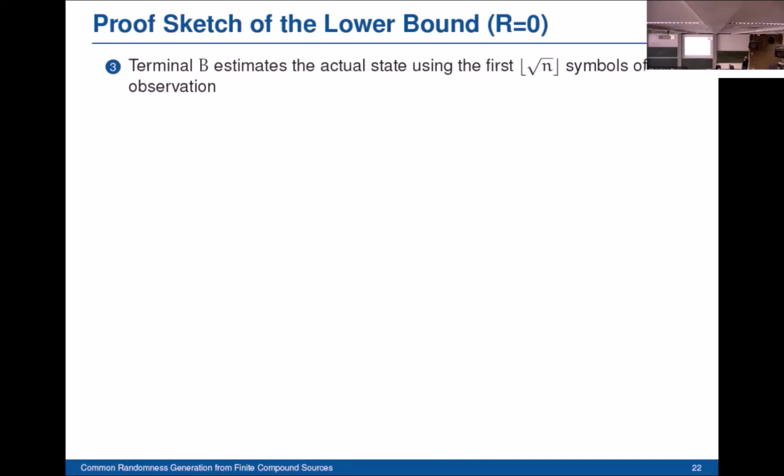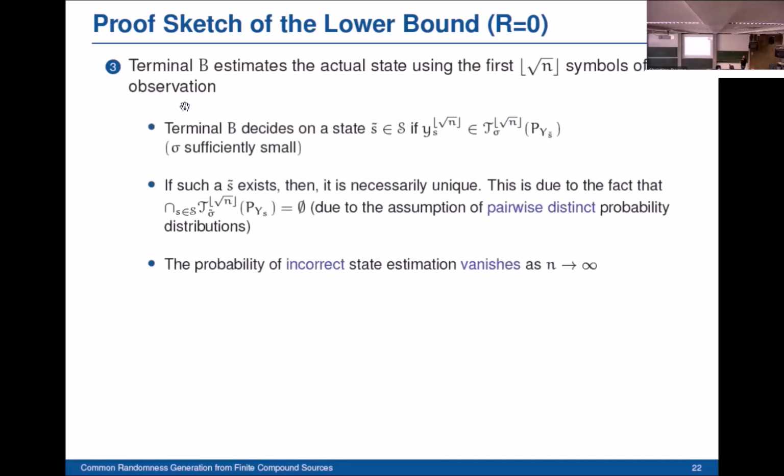Now, how is common randomness generated? Terminal B will estimate the state, and this is done using the first square root n symbols of its observed sequence. It will decide on some state S tilde, such that the first square root n symbols of the output sequence at terminal B are an element of the typical set with respect to the distribution of Y index S tilde. So first it decides on some state S tilde such that this is satisfied.